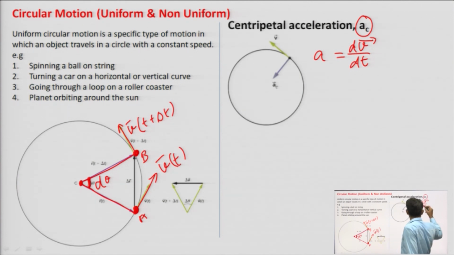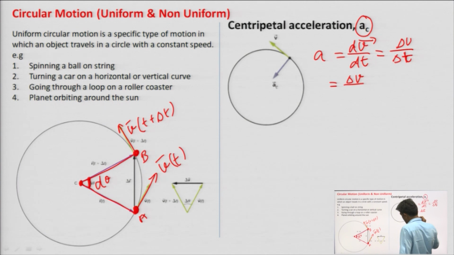So, a is delta v by delta t. And what is delta v?